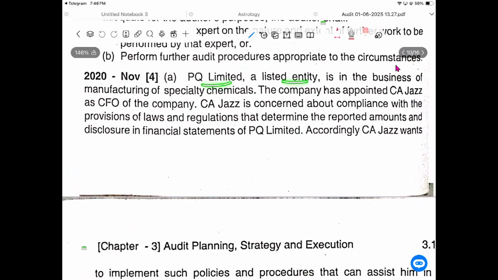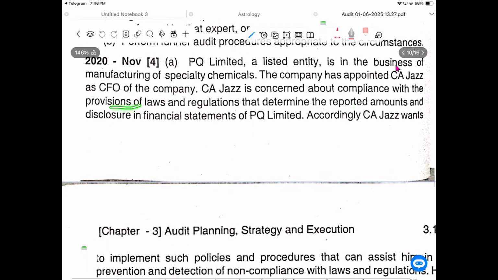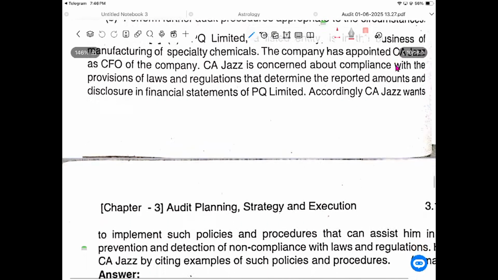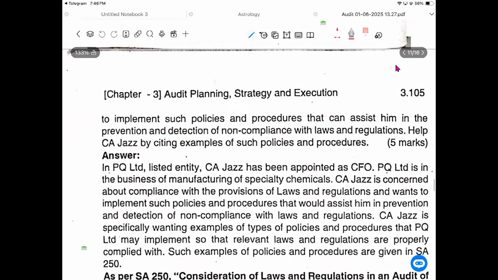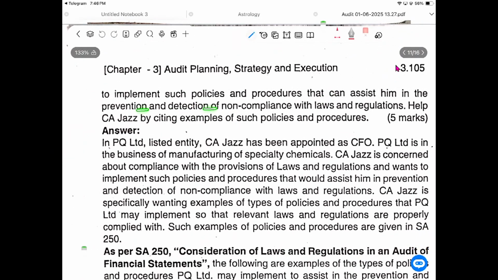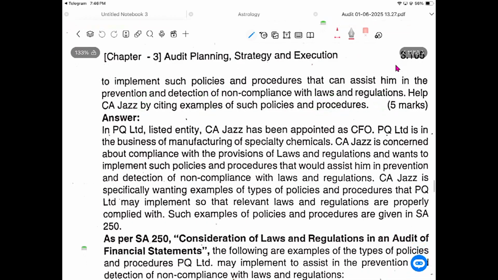PQ Limited is a listed entity in the business of manufacturing special chemicals. The company has appointed CA Jazz as CFO of the company. CA Jazz is concerned about compliance with the provisions of laws and regulations that determine the reported amounts and disclosures in the financial statements of PQ Limited. CA Jazz wants to implement policies and procedures to prevent and reduce non-compliance with laws and regulations. Help CA Jazz by citing examples of such policies and procedures.